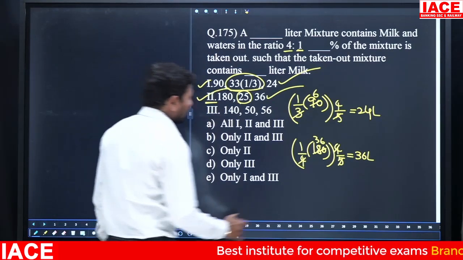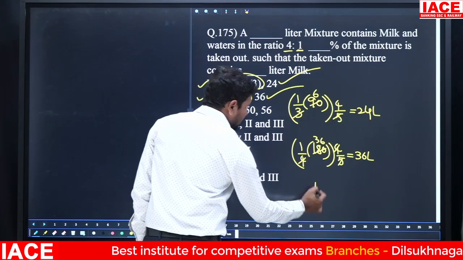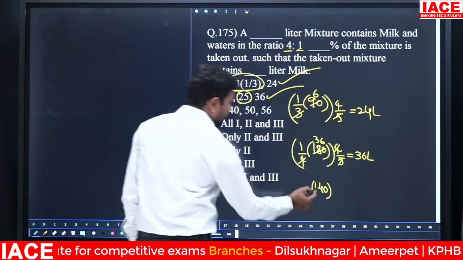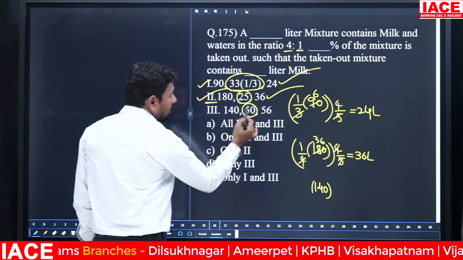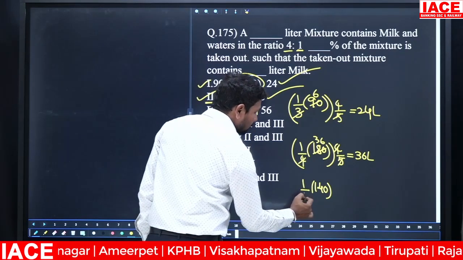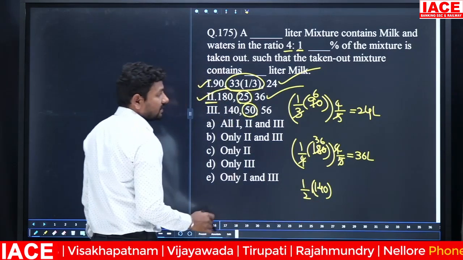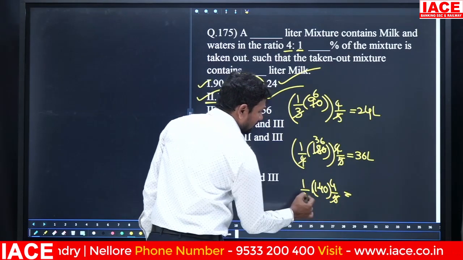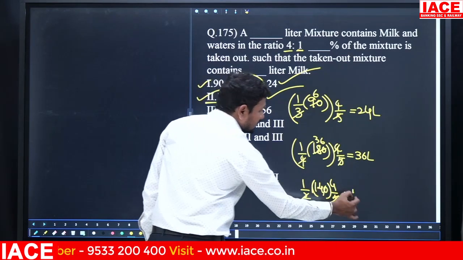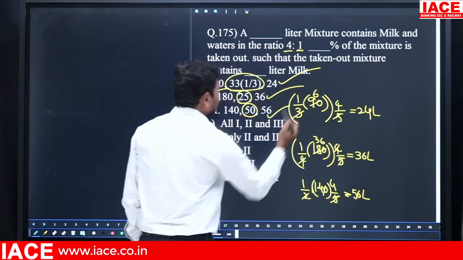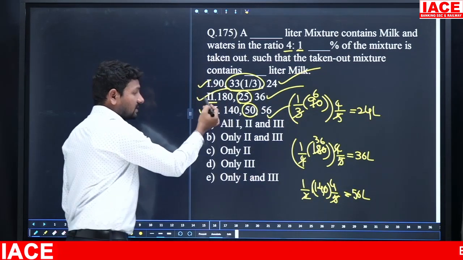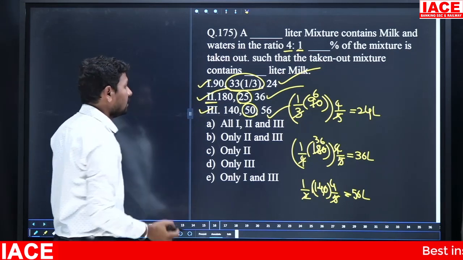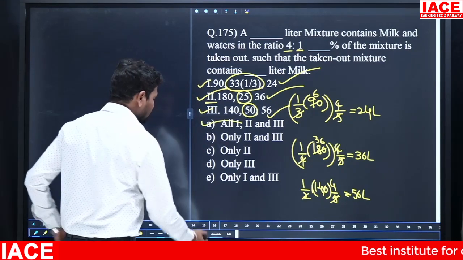Now go for the 140 liters statement. Third we are checking 140 liters. Out of 140 liters we have to take 50%, that is 1/2. Out of this we require the milk part, 4/5. 5 2s is 10 and 14 4s is 56 liters. Here also 56 liters. That means statement 1 is correct, statement 2 is correct, statement 3 is also correct. So the answer is all, option A.